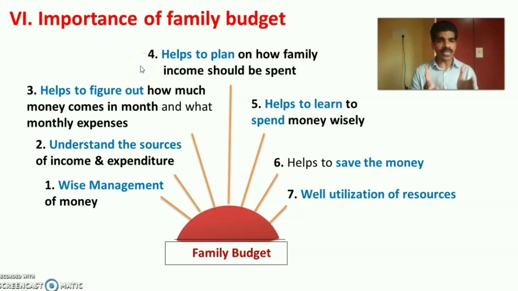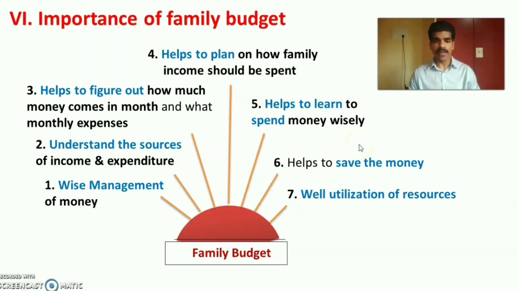Fourth, the family budget helps to plan how the family income should be spent. As we said, it is wise management, and the family can also have a wise plan for how the family income should be spent in the particular month. Fifth, the family budget helps to learn to spend money wisely. It helps the family members learn how to spend the money wisely.